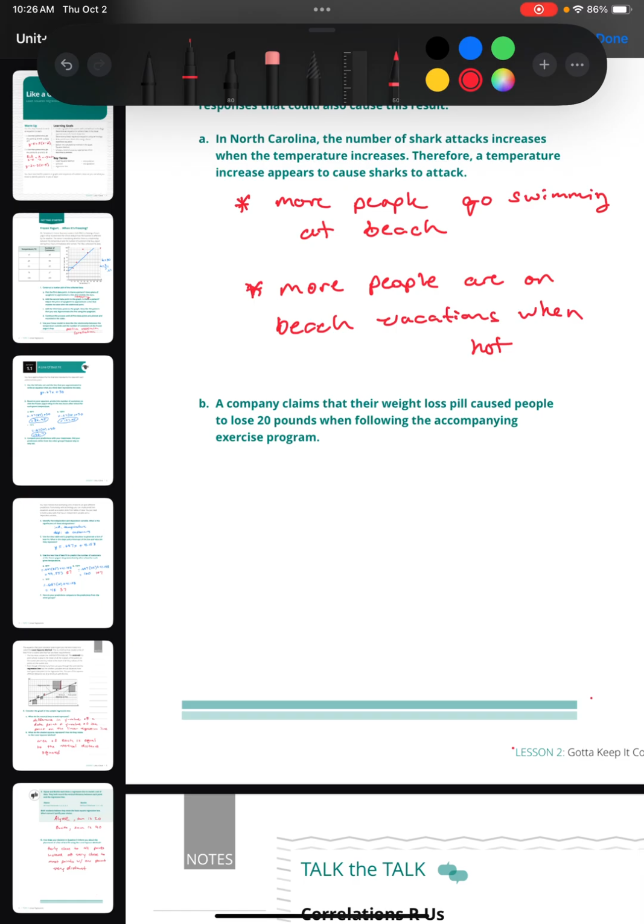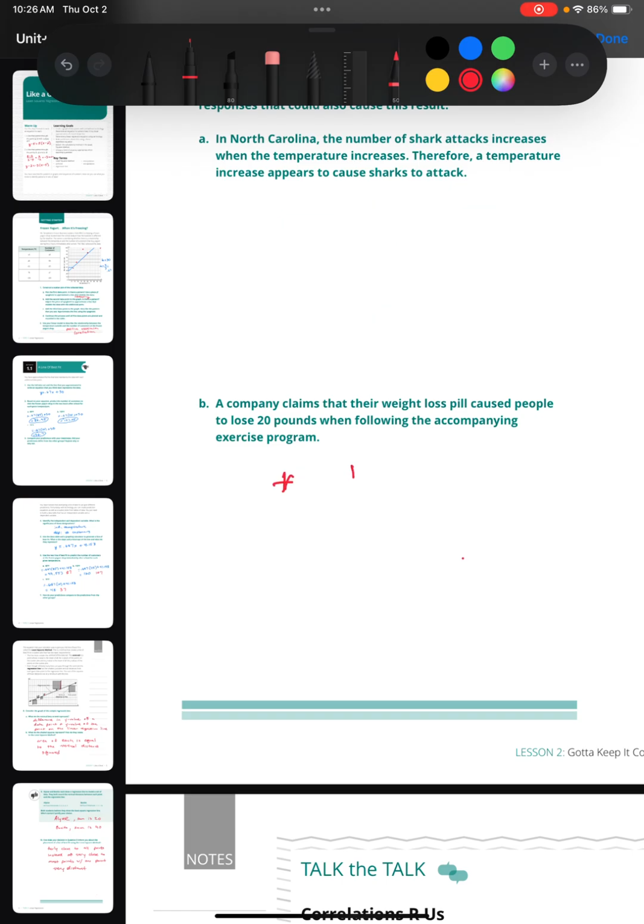And for B, a company claims their weight loss pill caused people to lose 20 pounds when following the accompanying exercise program. Well, they just listed an extra factor there in the statement. People might also exercise. So the people are exercising.